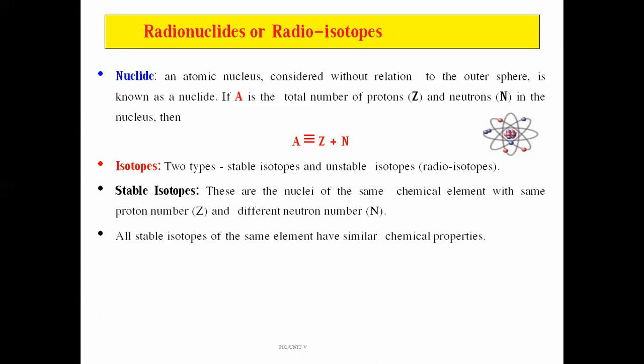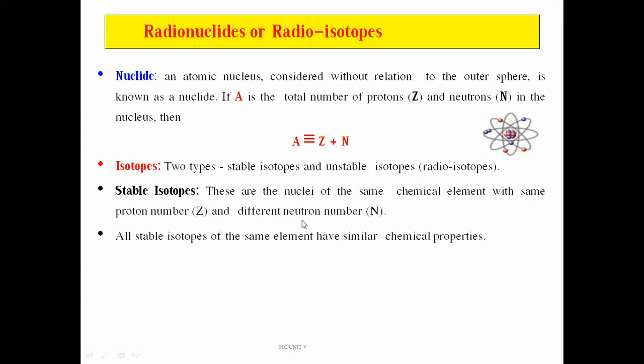Now, what is the meaning of the word stable isotope? There are the nuclei of the same chemical element. So, stable isotope is a compound which has the same chemical element with same proton number and different neutron number. In the case of nuclide, it is a sum of proton plus sum of neutron. In the case of stable isotope, if any atom or element has the same proton number but different neutron number in its nucleus, then that type of isotope is known as stable isotope.